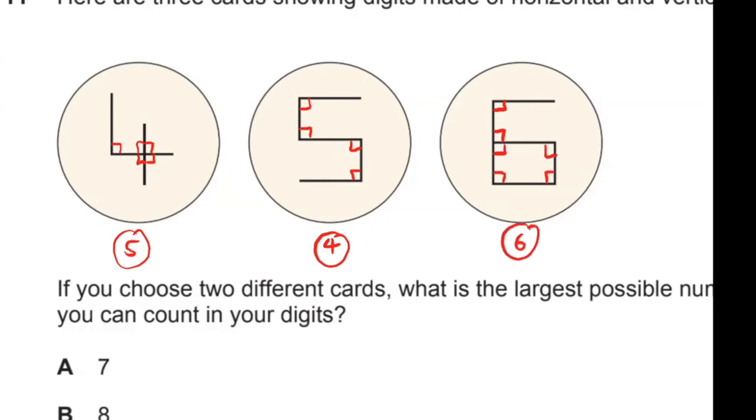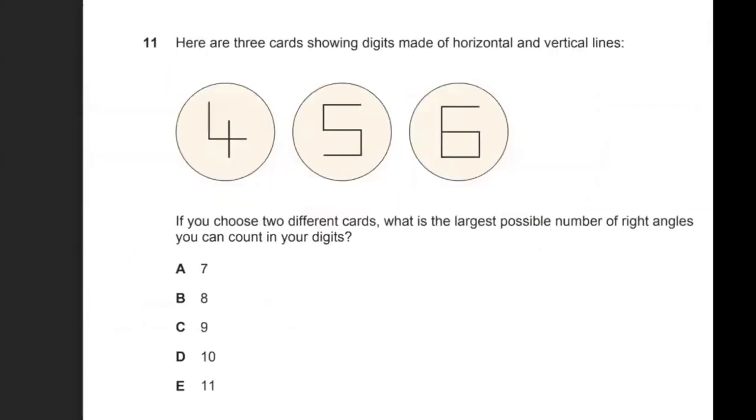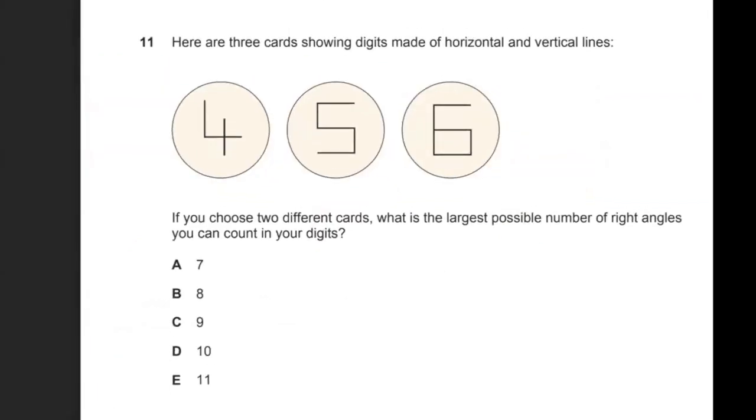So which ones would give us the most number of right angles if we pick 2 of them? Obviously, it would be the first number here and the second number here. So 5 right angles plus 6 right angles should give us 11 right angles. Let's zoom out and see which answer that is. That would be option E. So question 11, the correct answer should be E.